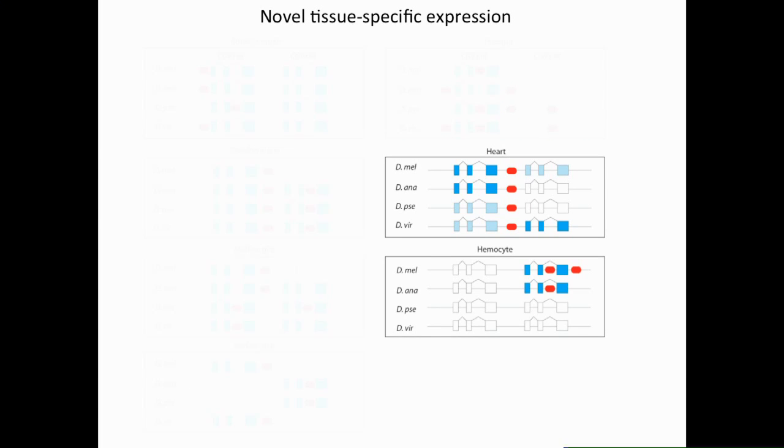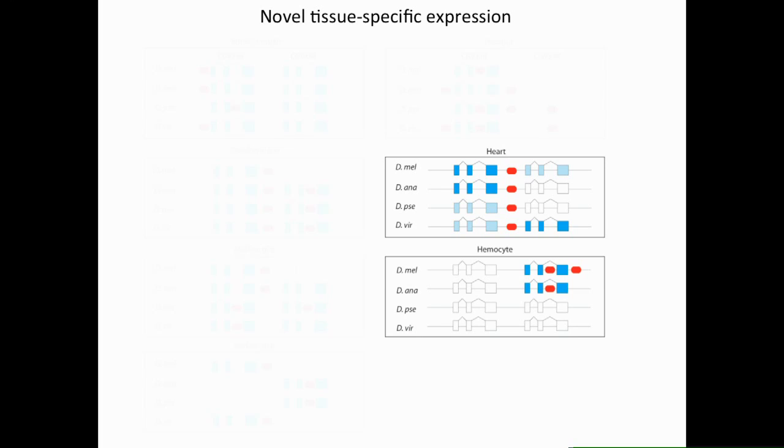So how about the novel tissue expression? For the heart, we found that the region containing the enhancer activity was conserved in all species, in the intergenic region between the two paralogs. Moreover, we found that this region from different species drove reporter expression in a spatial pattern similar to that of the native mRNA expression pattern. This indicated that cis-regulatory differences in these regions are primarily responsible for the interspecific variation in the expression of CG9336 in this particular tissue.